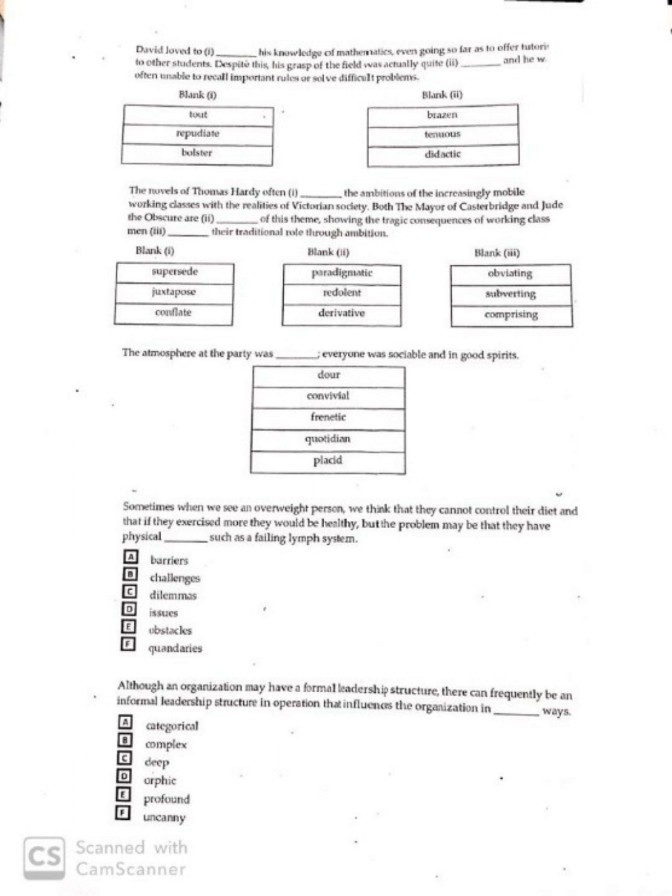Anyway, although an organization may have a formal leadership structure, there can frequently be an informal leadership structure in operation that influences the organization in dash ways. This must be easy. Categorical means absolute, unconditional. Complex, deep. Orphic, mysterious. Profound means very deep. Uncanny means mysterious. Oh, again a difficult one, let us say. Take a pause, I am also working.